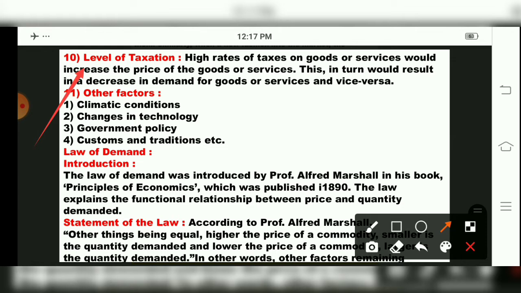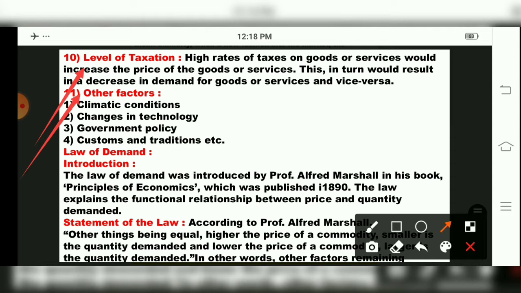Price rises, demand falls. Price is low, demand rises. The same thing will happen for levels of taxation: higher tax, lower demand; lower tax, higher demand of that particular commodity. And the other factors which affect demand, children, are climatic conditions, changes in technology, government policy, customs and traditions. So these also have an effect on demand for a particular commodity.